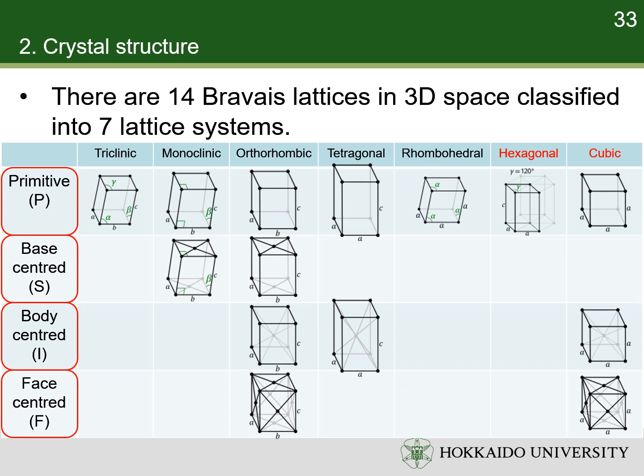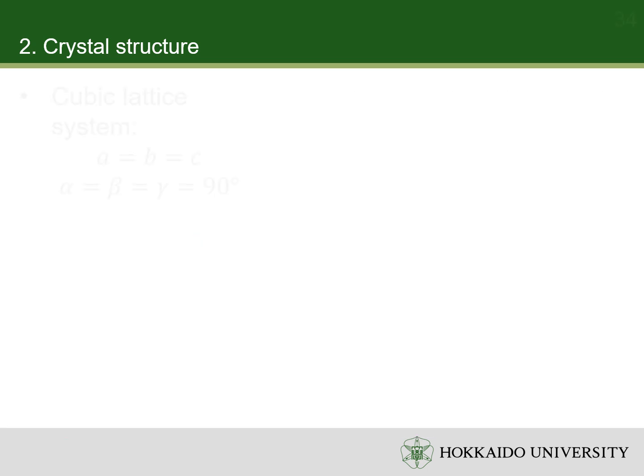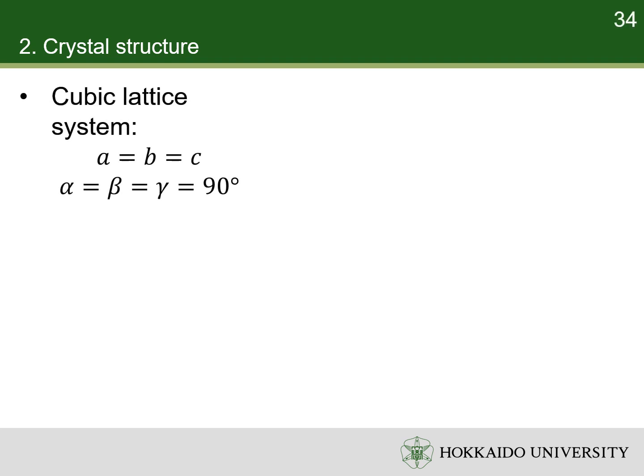Not all combinations of lattice systems and centering types are needed, as several of these are in fact equivalent to each other. In general chemistry, only the cubic and hexagonal lattice systems will be discussed. The cubic lattice system is a lattice system where the unit cell is in the shape of a cube. This is one of the most common and simplest shapes found in crystals and minerals.